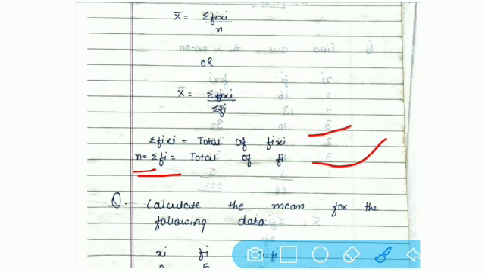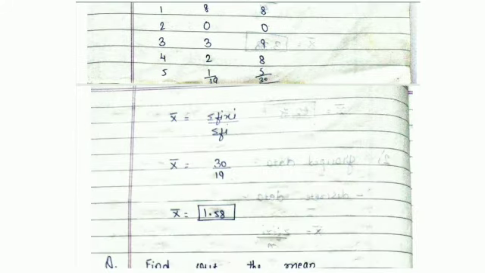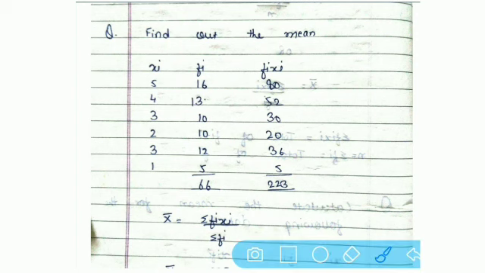So let us go with one example over here. Find out mean. Now when two series are given to us, this is our question, that is x and f, and this is our answer. Here x is given 5, 4, 3, 2, 3, 1, and frequency is given 16, 13, 10, 10, 12 and 5.